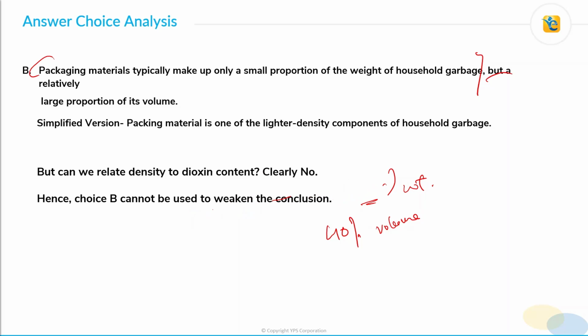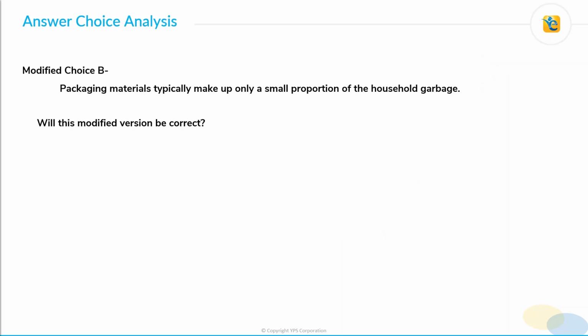Let me erase this. All right. Now, let me modify this choice. If I rewrite it as packaging materials typically make up only a small proportion of the household garbage, will that choice be correct? Will it be a correct weakener? If you think yes here, then you will learn another important aspect that needs to be considered.